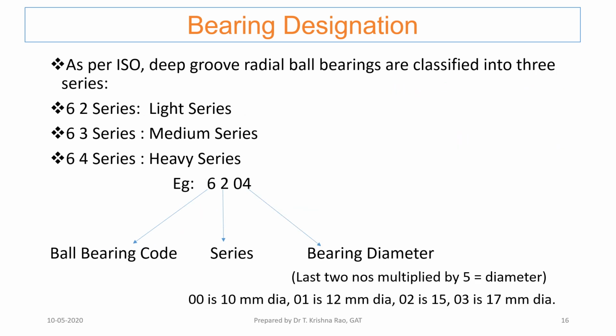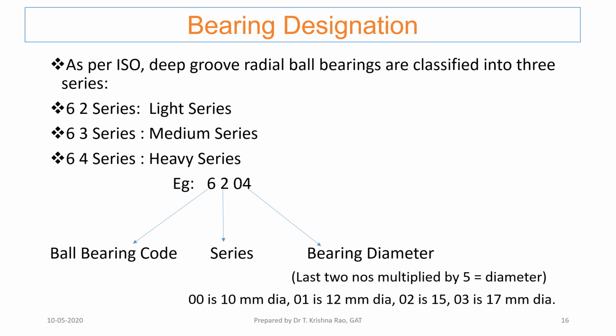As per the International Standards Organization, the designation of ball bearings starts with 6. Deep groove ball bearings all have a number starting with 6. The second number indicates the series. One example is 6204: 6 is the ball bearing, 2 is the series, and the last two numbers multiplied by 5 give you the diameter.